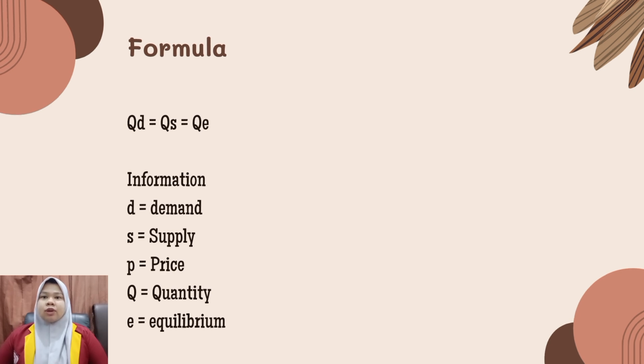Formula: QD equals QS equals QA. Information: D, demand. S, supply. P, price. Q, quantity. A, equilibrium.